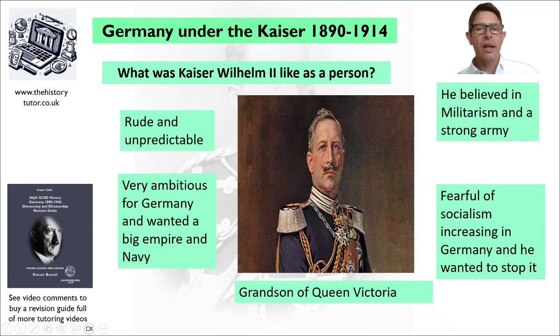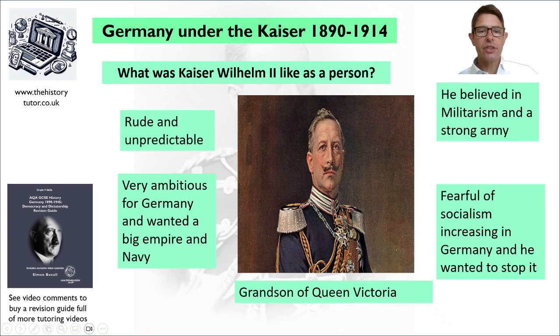Okay, so what was the Kaiser like as a person? So he was quite rude and unpredictable. He had a challenging childhood. He had some hearing problems and was expected to still be able to ride a horse, have balance, all those things. So his challenging childhood may have made him quite challenging as a person.